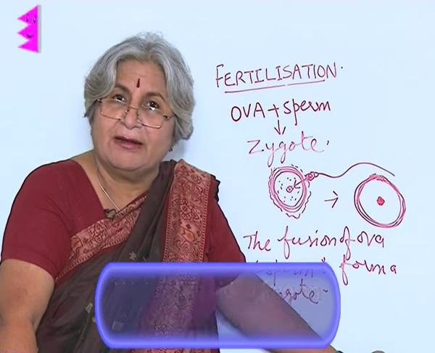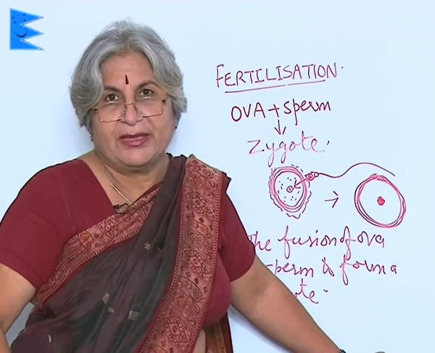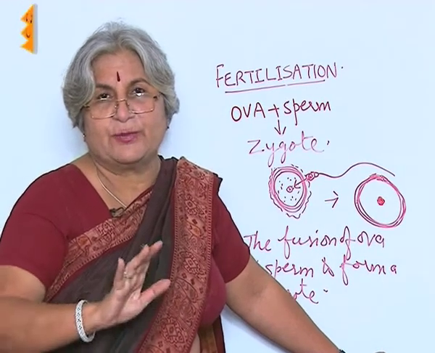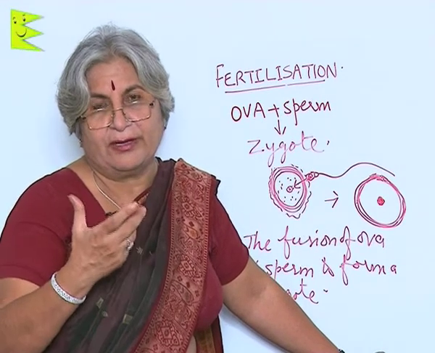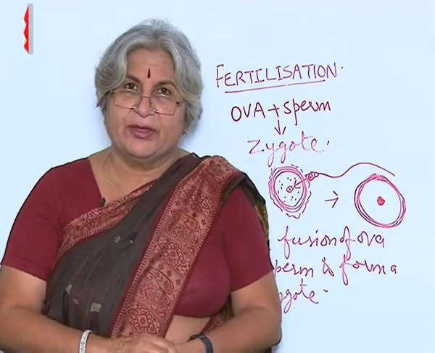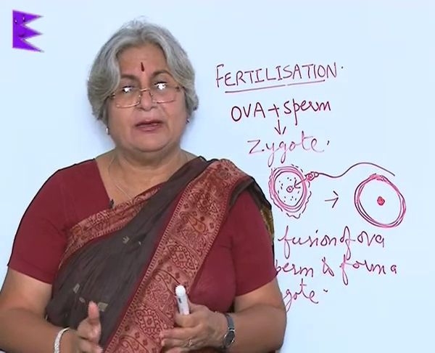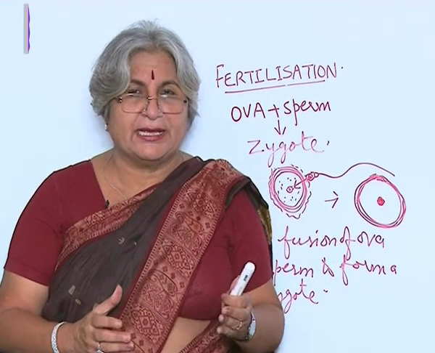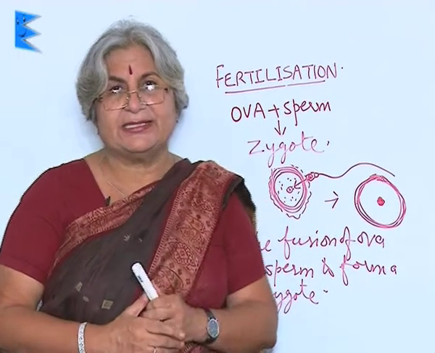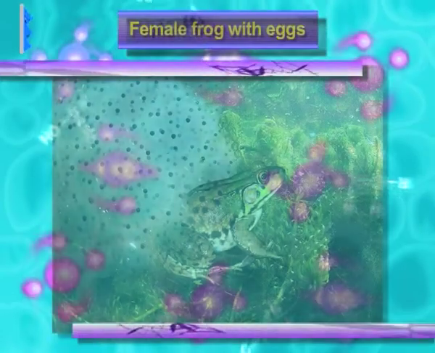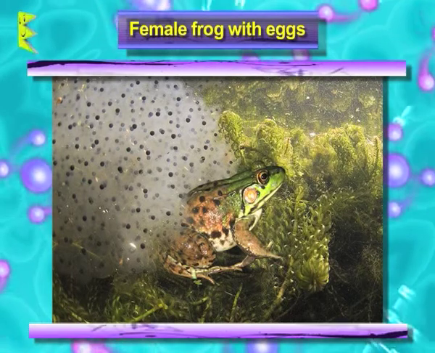Of course, eggs are formed in the female body, but then they are released out, and the fertilization or the union takes place in surrounding medium. It could be land, it could be water. Let us take the case of frogs. You know, frogs are amphibians, which means they can live both on land as well as in water. During rainy season, they all run towards water because that is their breeding season. So, at that time, with the help of male frog, the female frog releases ova into the water.